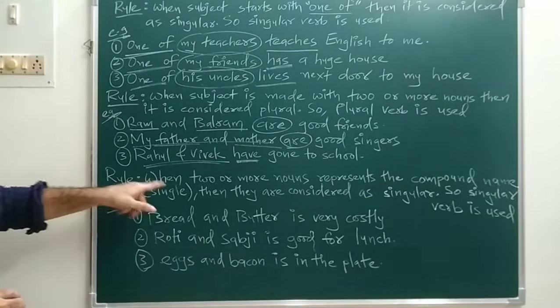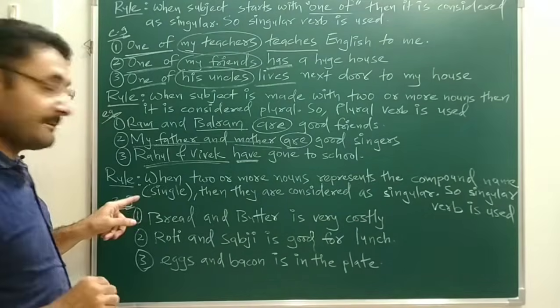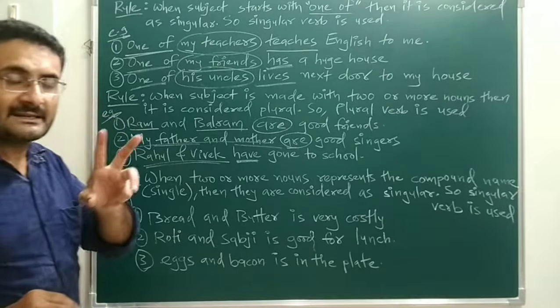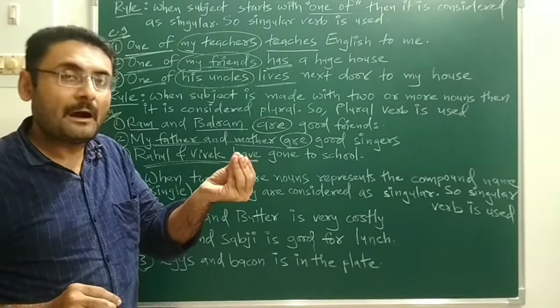Now next rule, when two or more nouns represent a compound name. Supposing two nouns are there in a subject or in a sentence, and both of them represent a compound name.